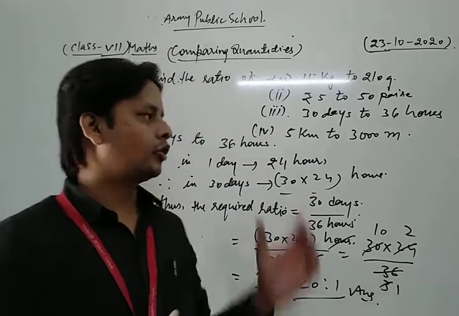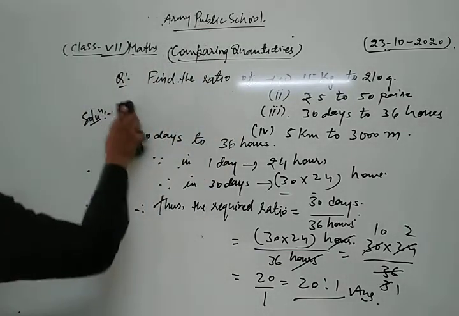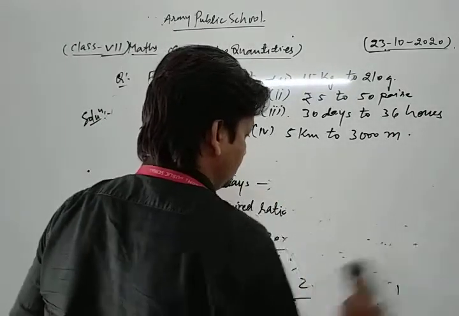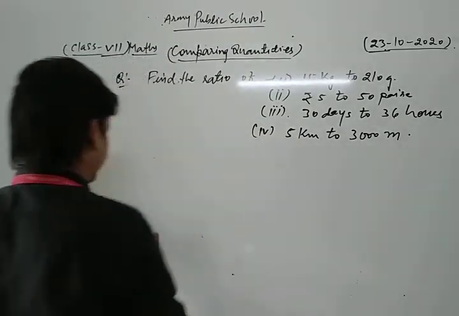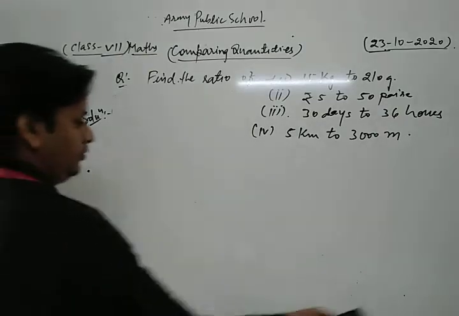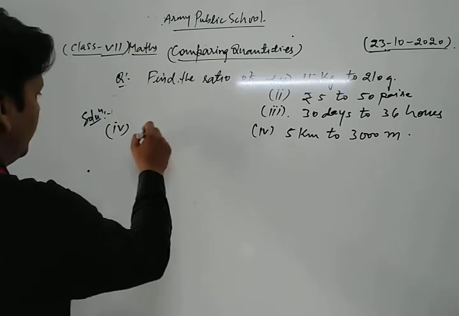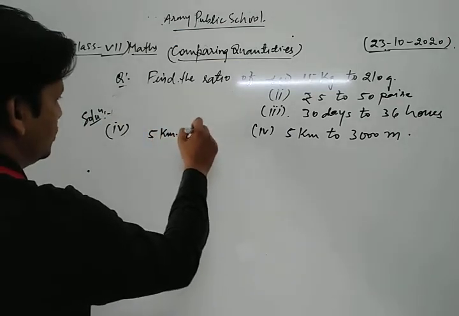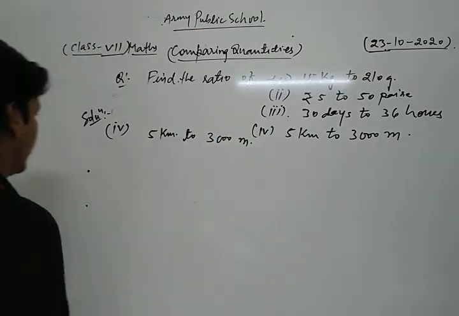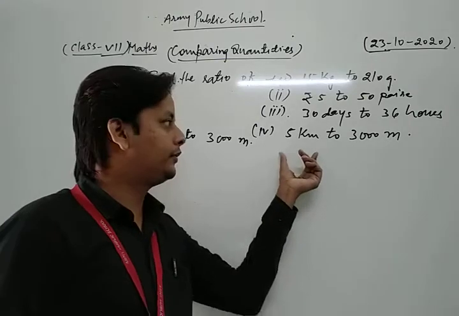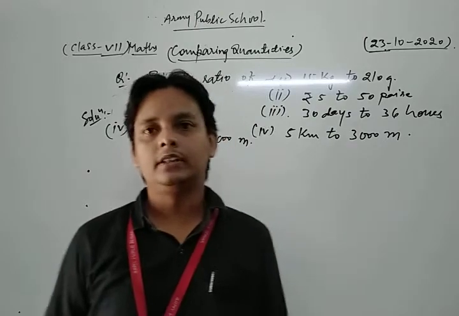Now finally we take and solve the last part of this question, which is also a very important question. Dear friend, we take the fourth part of this question and solve it. Our fourth part is 5 kilometer to 3000 meter. What do we do in this question? We also find the ratio.